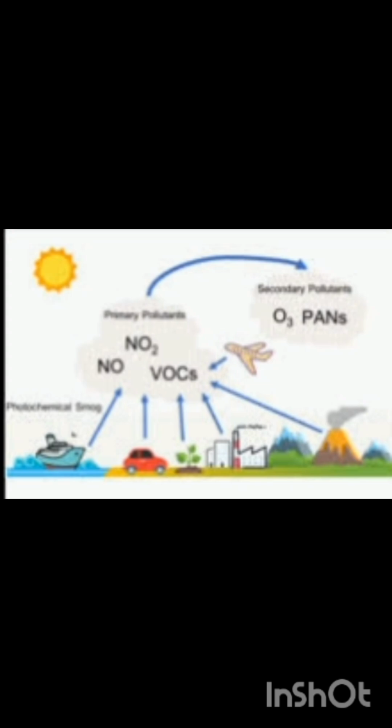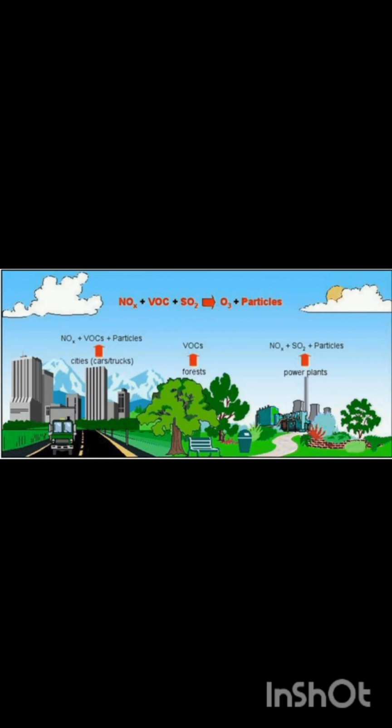According to sources, it can be natural or anthropogenic, or man-made. Now, the natural sources are usually volcanoes or wildfires. You can see it in the mountains or any place, and it can recur by nature itself.